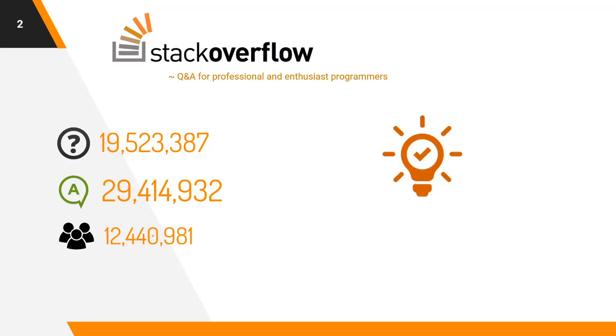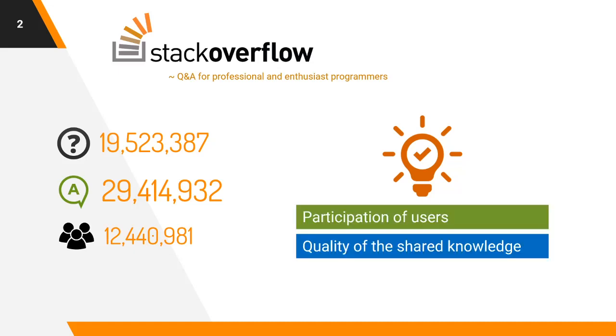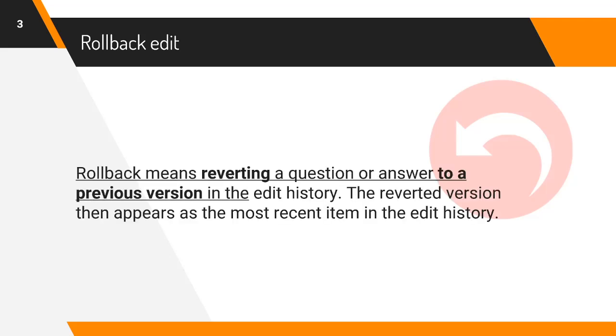The adoption, growth and continued success of Stack Overflow depend on two major factors: participation of users and quality of the shared knowledge. Thus, Stack Overflow introduces an edit system to promote quality by allowing users to edit the questions and answers. Unfortunately, such edits often lead to rollback due to undesired editing. Rollback means reverting a question or answer to a previous version in the edit history. The reverted version then appears as the most recent item in the edit history.